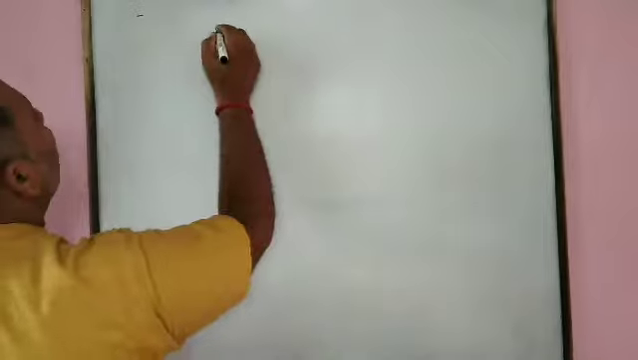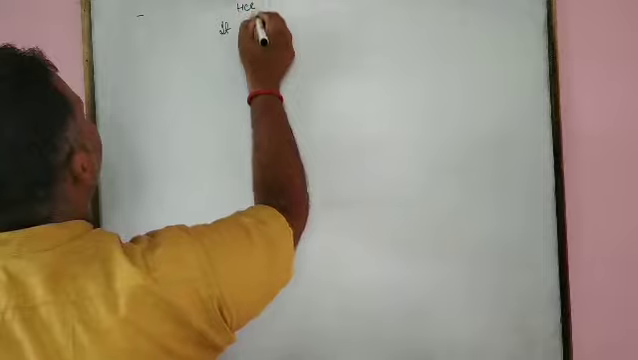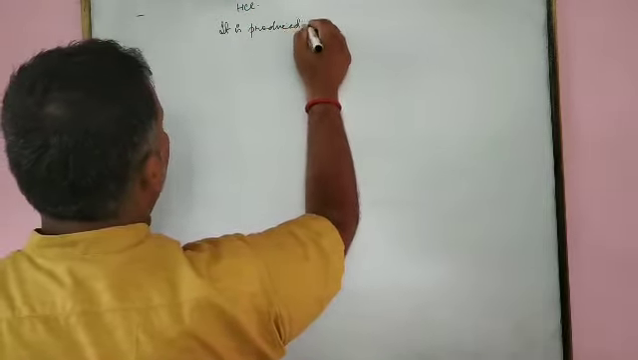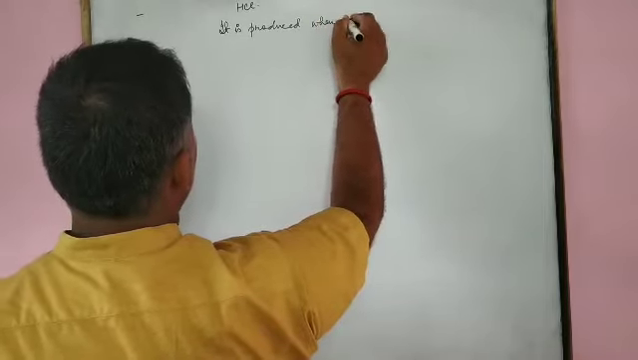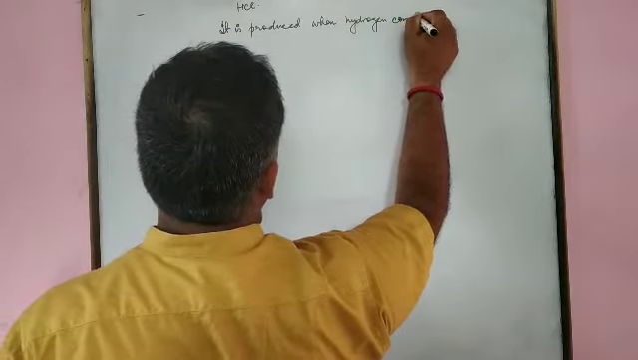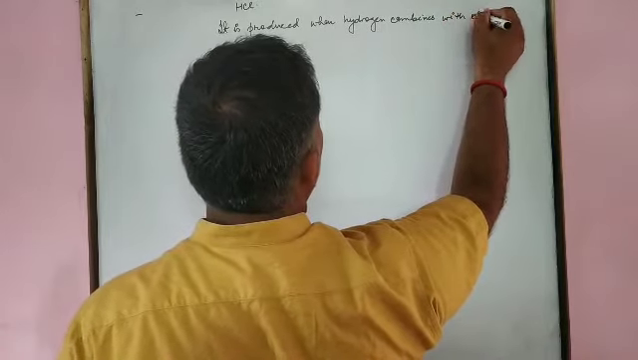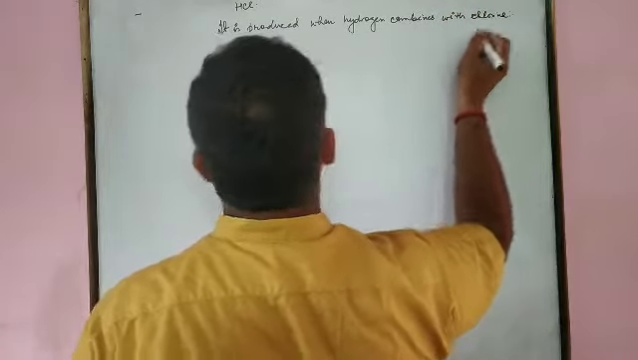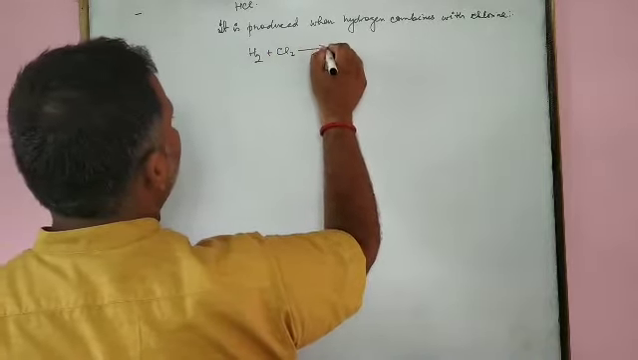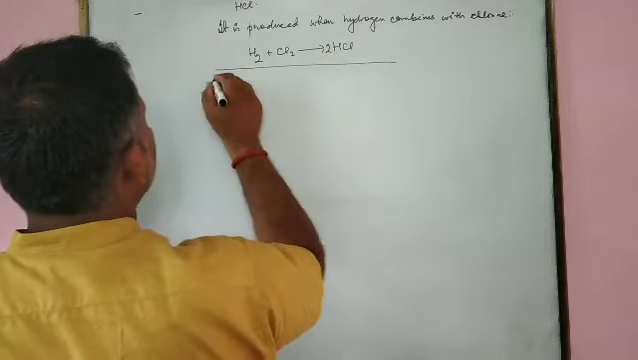HCl is produced when hydrogen combines with chlorine. It means when hydrogen reacts with chlorine, it forms HCl. What are its uses? Let us discuss.